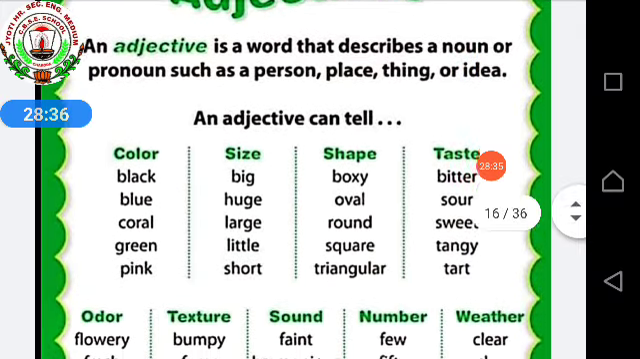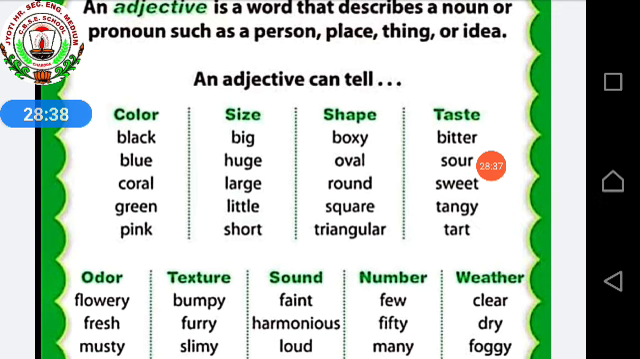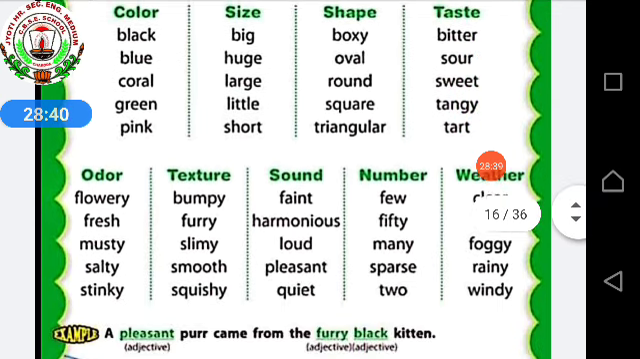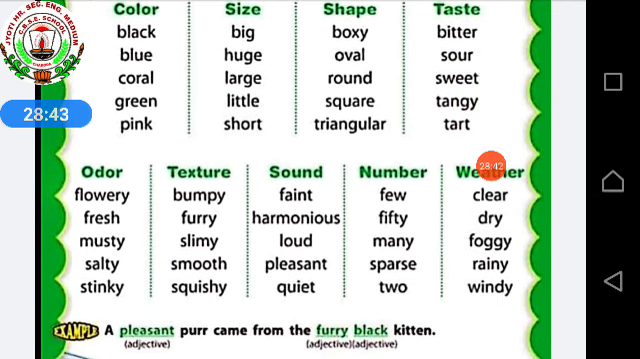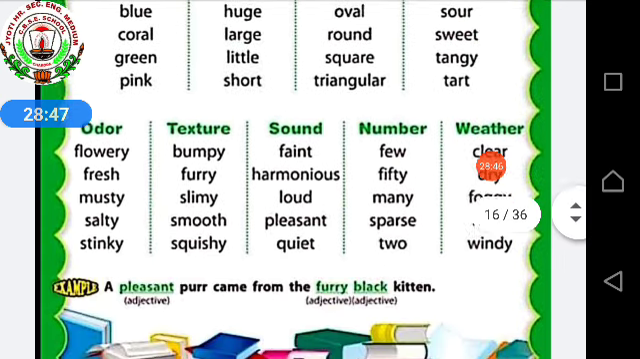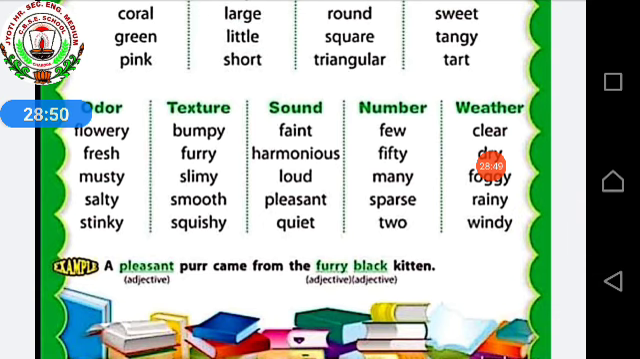An adjective can tell color, size, shape, taste, odor, texture, sound, number, weather. One example is also given: a pleasant purr came from the furry black kitten. So here pleasant is your adjective and furry black is also your adjective. It's telling the quality of a noun or pronoun.